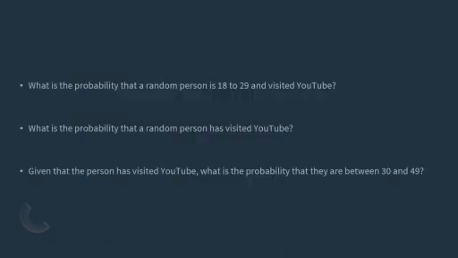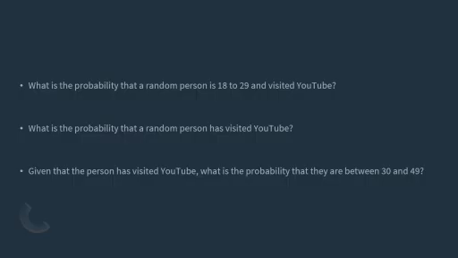Okay, so let's say we want to take this and find probabilities for different things. What's the probability that a random person between the ages of 18 and 29 visited YouTube? When you have these restrictions, you just follow the path and multiply all those probabilities together using your multiplication rule.